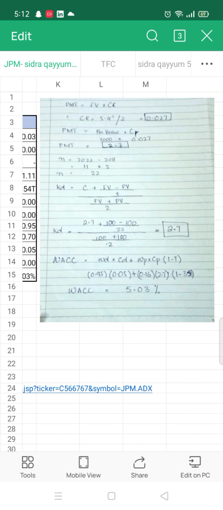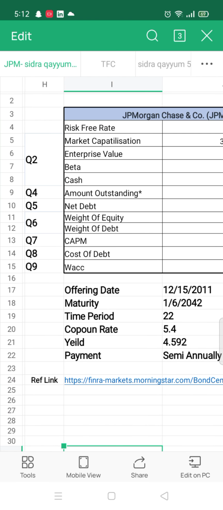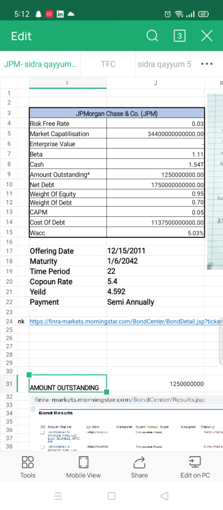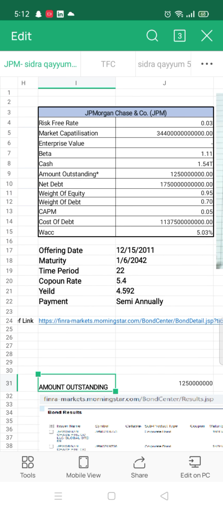Now we have to find WACC. The WACC is 5.03. The amount outstanding is 125 trillion billion and the net debt is 175 trillion.